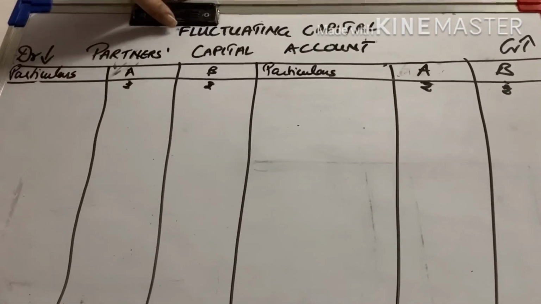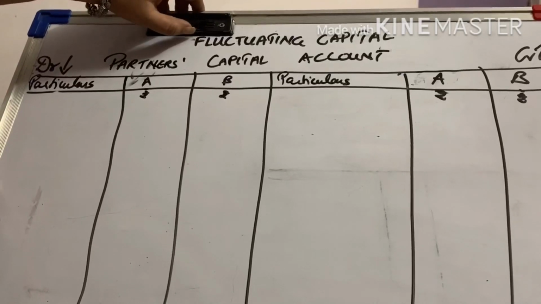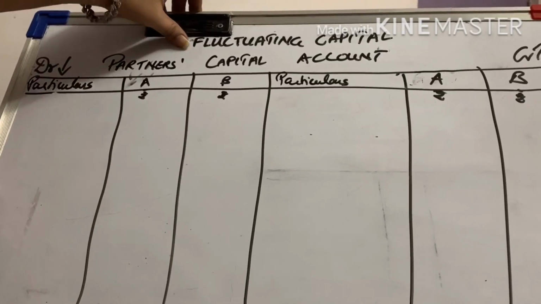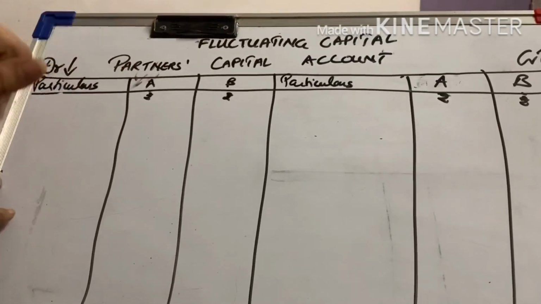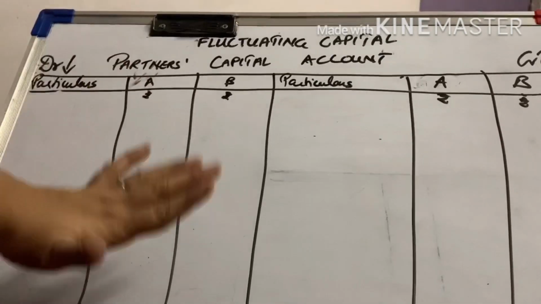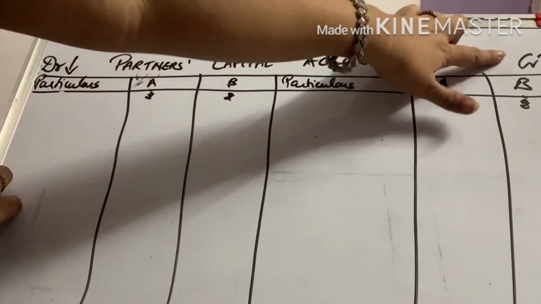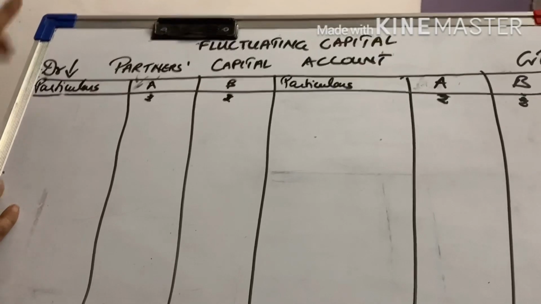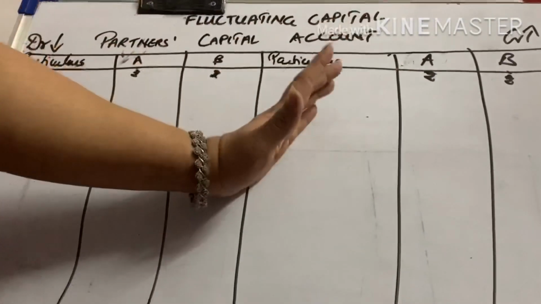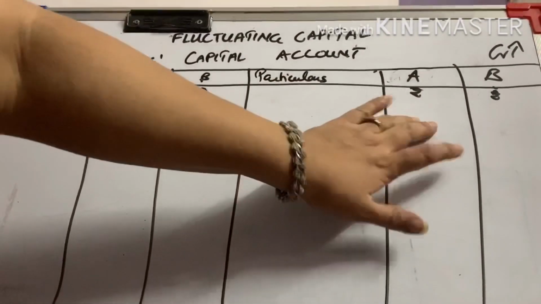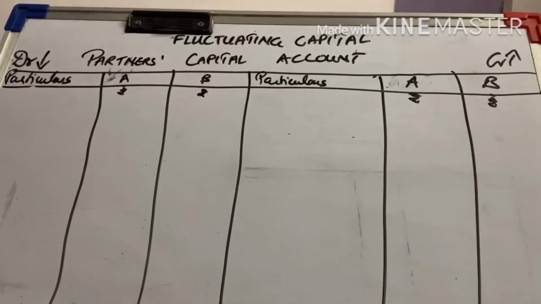Now the next part, or the next account which we are going to study, is about fluctuating capital, where we make only one account. Basic thing, remember, capital increased credit, decreased debit. This is the debit side. Credit side, we'll write same particulars and amounts will be different for different partners.